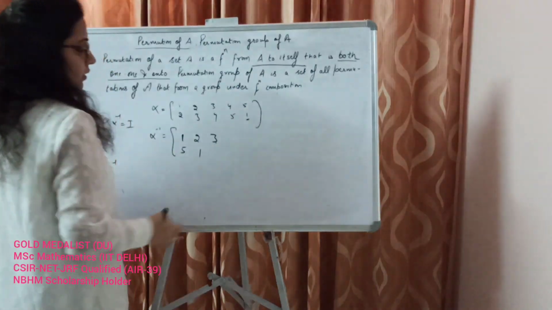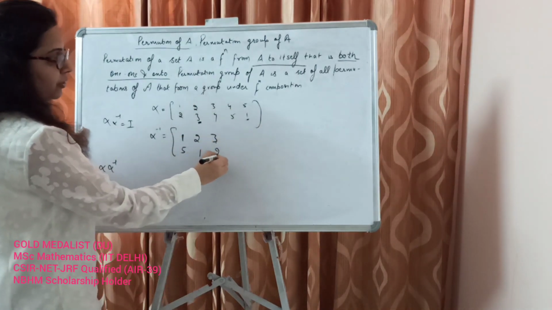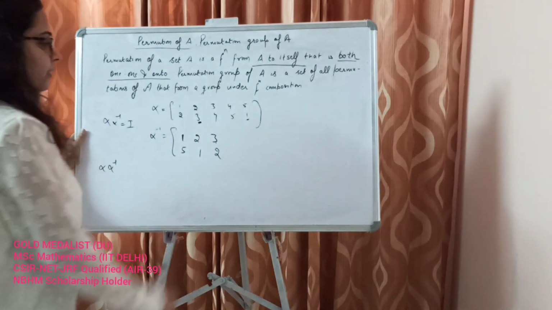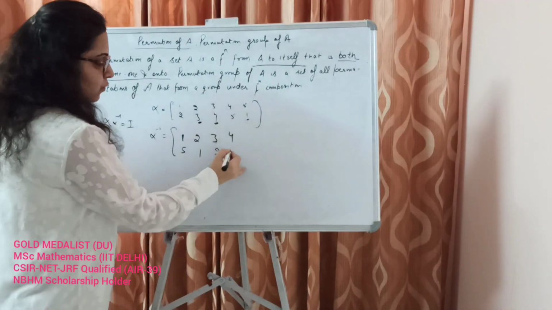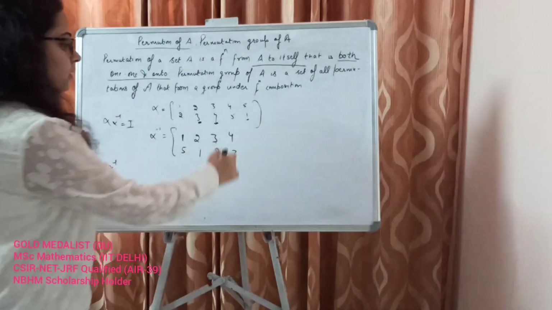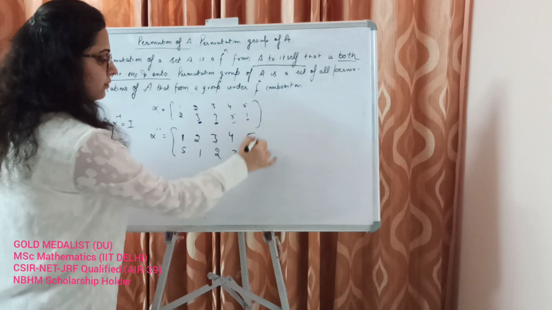3 is here. Just write down its corresponding domain value 2. 4 is here. Write down its corresponding domain value. 5 is here, 4. Alright.